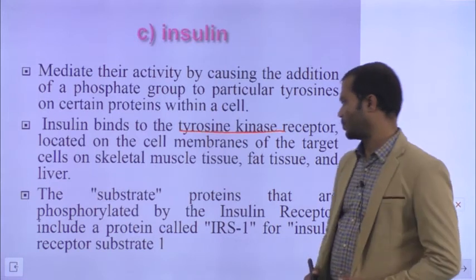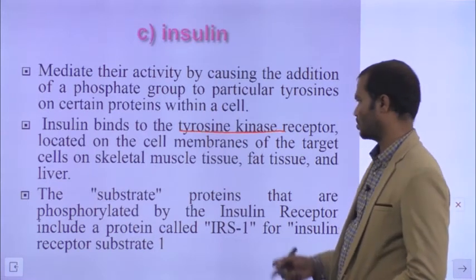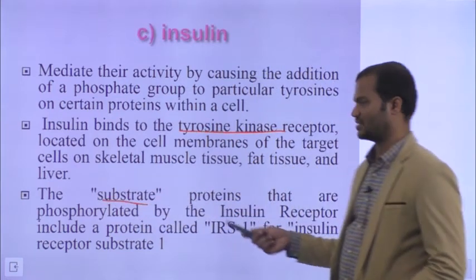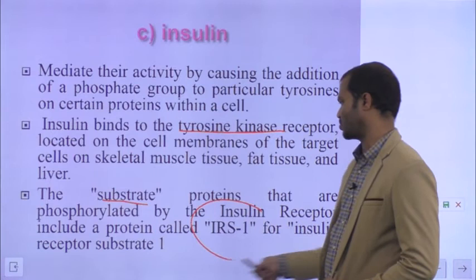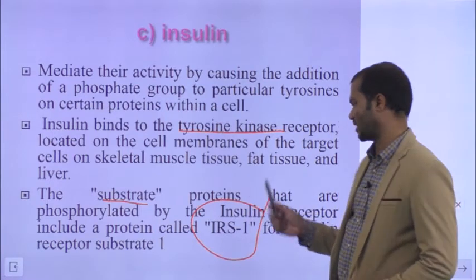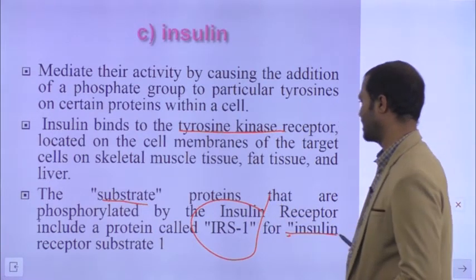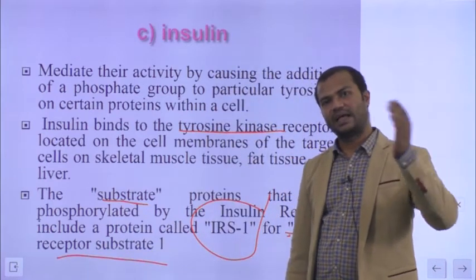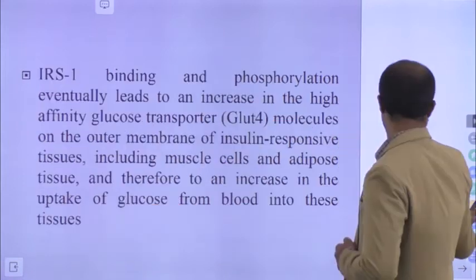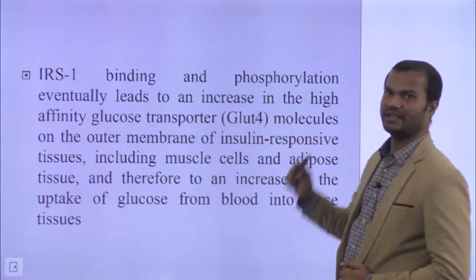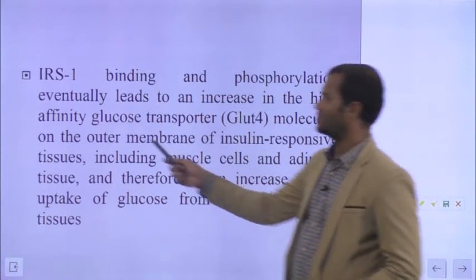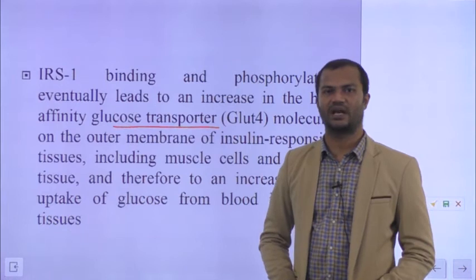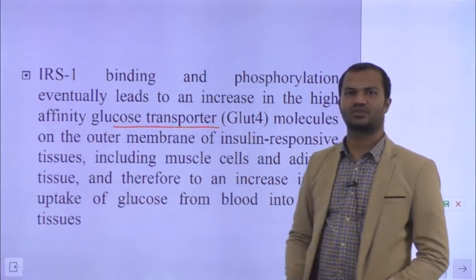Once the receptor gets activated, the substrate for the receptor is a protein called IRS1, insulin receptor substrate 1. So the activated receptor activates another protein called IRS1. Now IRS1 will activate another protein called glucose transporter. So activation of insulin receptor substrate 1 will lead to activation of glucose transporter.